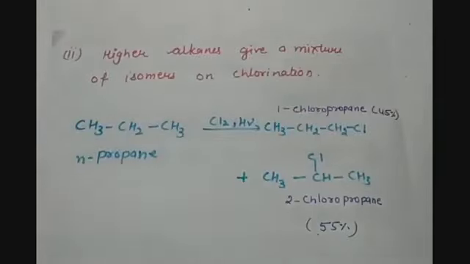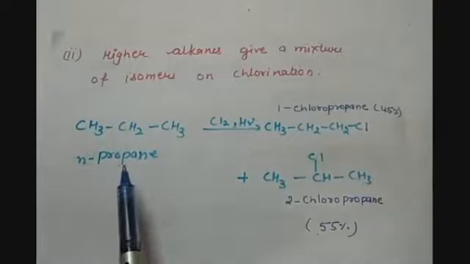Methane was the example of a smaller alkane, or an alkane having fewer carbon atoms. But higher alkanes, which have more than 4 carbon atoms or 3 carbon atoms, give a mixture of isomers when chlorination is done to them, like n-propane.